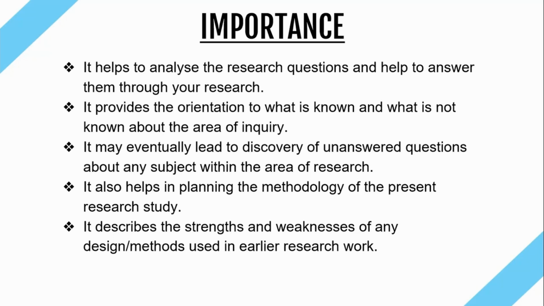It also helps us in determining the gap or the inconsistencies in the previous literature. At the same time, a researcher might encounter an unanswered question while reading a particular literature, which can be answered through his research. It also helps to design a plan and methodology of the present research study, along with the strengths and weaknesses that were highlighted in the previous publications.